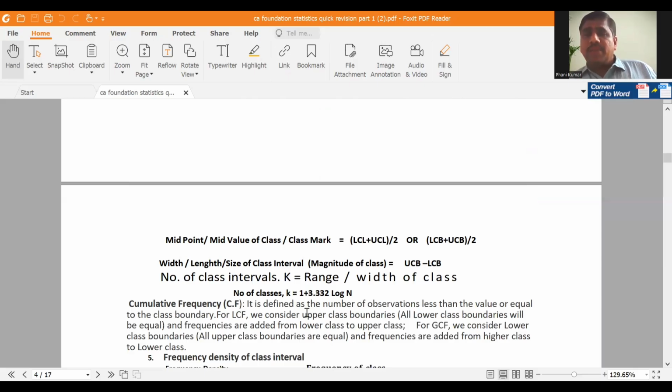Okay. Similarly, for finding the width of the class, or size or length or magnitude, you have to consider the difference between boundaries only. That means always for exclusive series only, you have to find the width. Okay. Please remember that point.